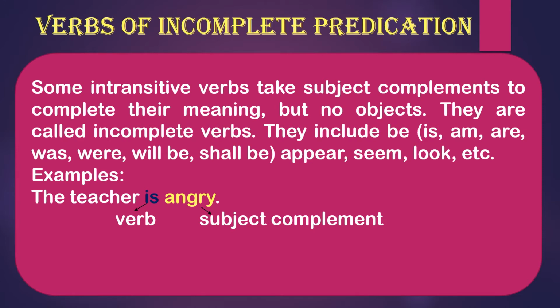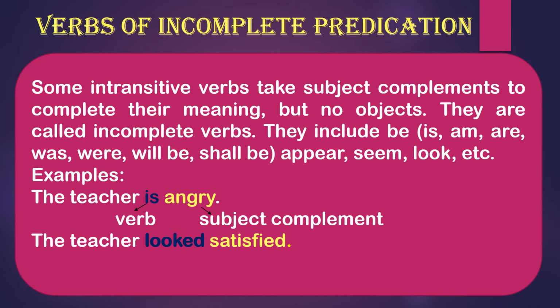Okay, look at this sentence. The teacher looked satisfied. The teacher looked how? Satisfied, not what. The teacher looked what or whom? These answers are not over here, so that means satisfied is not at all your object, and angry and satisfied are not at all the noun or pronoun.